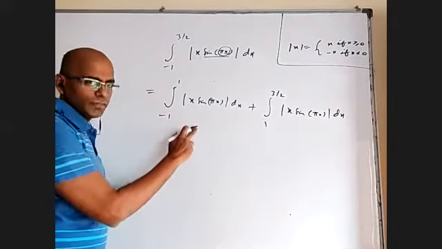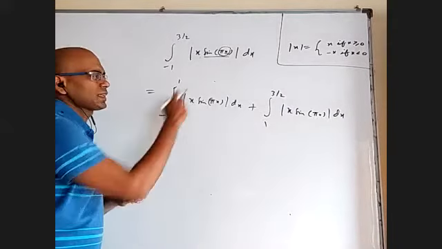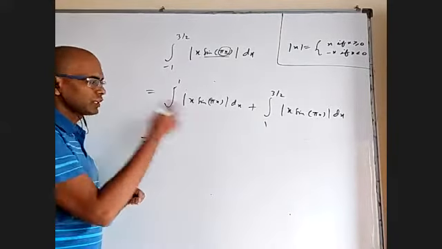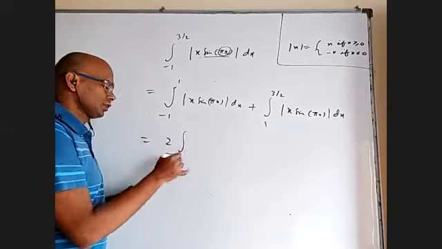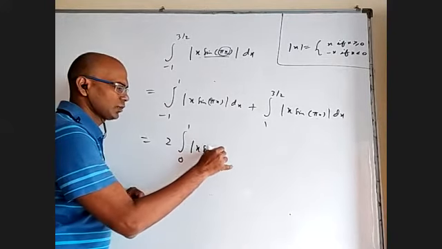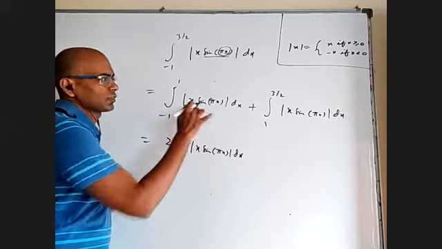Now, this is an even function. Integral from minus a to a of something even, I can write as 2 times 0 to a. That's why I did not separate at 0. Even though I need to separate, but I don't. 2 times integral 0 to 1 of mod x sine pi x dx, because this is an even function.